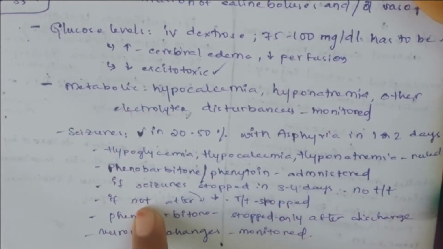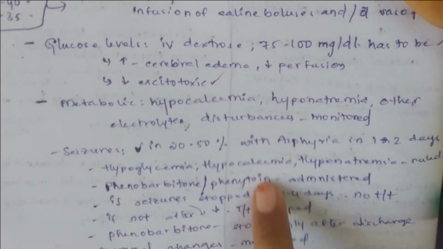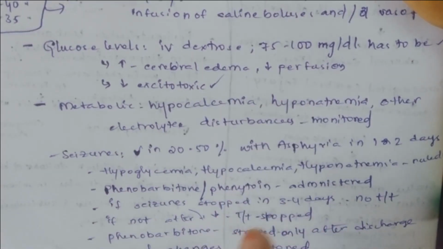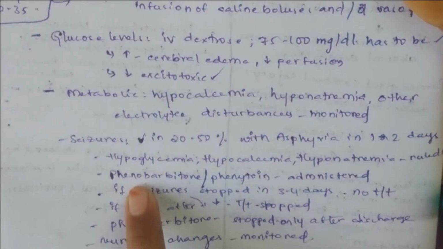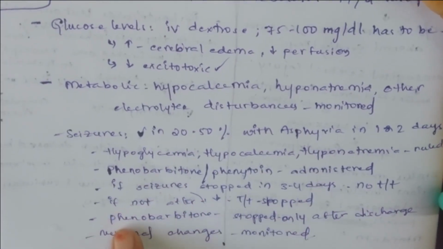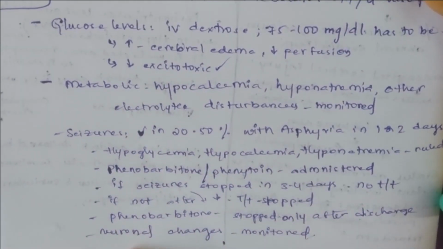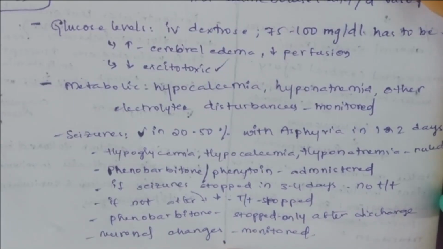If there are seizures, then you have to administer these drugs, and you have to stop the treatment after seizures have stopped. And you have to stop phenobarbital only after discharge. You also have to monitor neuronal changes.